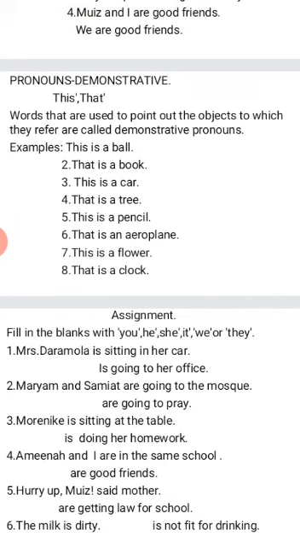It will be this is a pencil. That means you are talking about one. Likewise, the one you use that is an. That is also indicating one object, but it is very far from us.